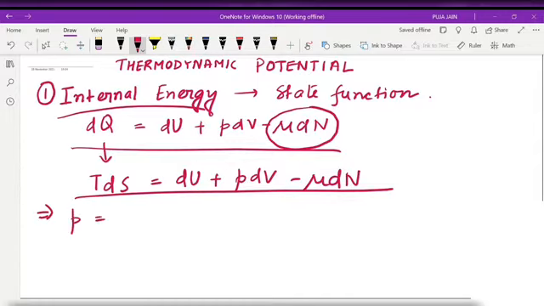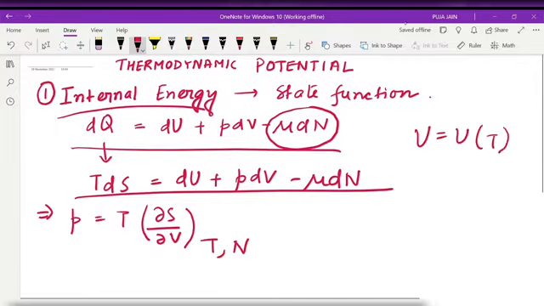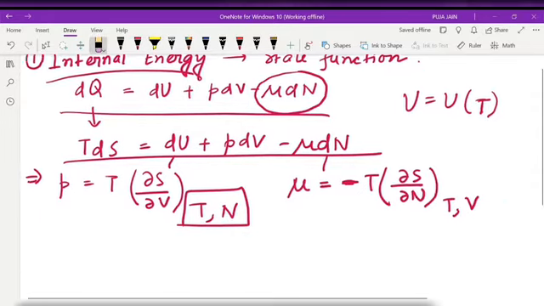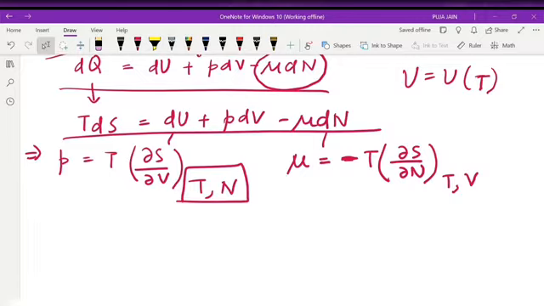P can be written as T del S del V at constant T and N. Since we know internal energy U is a function of temperature T only, at constant T and N, these two terms will vanish, and we can say that P is T del S del V, where del S del V are partial derivatives. Similarly, mu can be written as minus of del S del N into T at constant T and V.